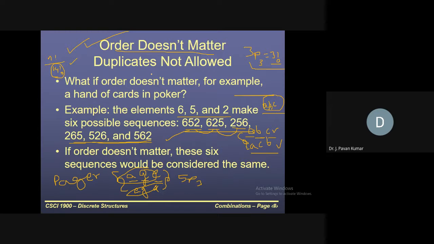As we have considered I1, I2, I3, I4, all will be arranged like this. But at the end, I1, I2, I3, I4 are all the same, so we have divided that by 4 factorial. Similarly, how many letters do we have here for each set? 3 letters. So those 3 can be arranged in 3 factorial ways. So the number of 3 letter words that can be formed without considering the order is nothing but 5p3 divided by 3 factorial. Is it clear?